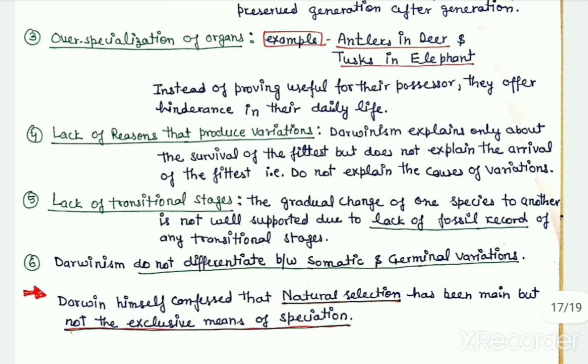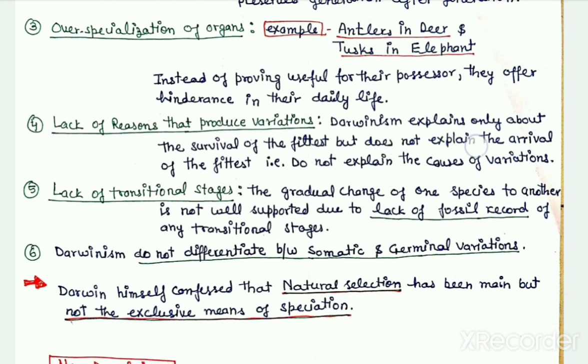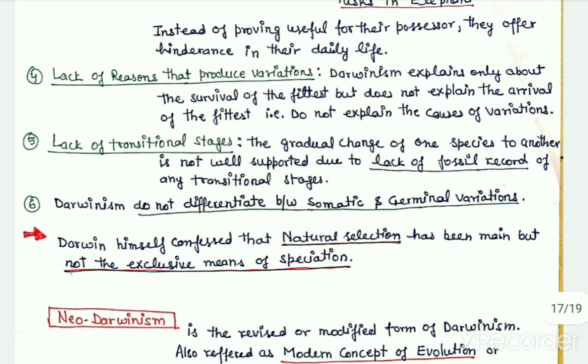Another shortcoming of Darwinism is that it only explains the survival of the fittest, but it does not explain the arrival of the fittest. Means Darwinism में कोई अकाउंट नहीं है कि कैसे इंडिविजुअल में वेरिएशन जो है वो अराइज होते हैं. As said earlier, Darwin he was not at all aware about the genetic mechanism of the variation. So these are the shortcomings or the criticism of Darwinism.